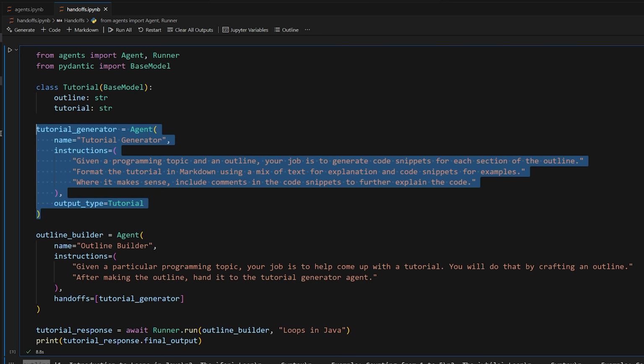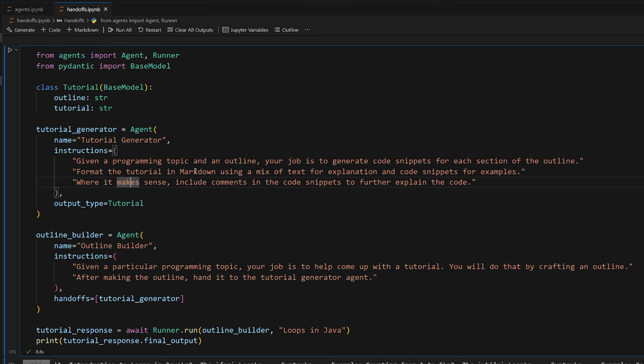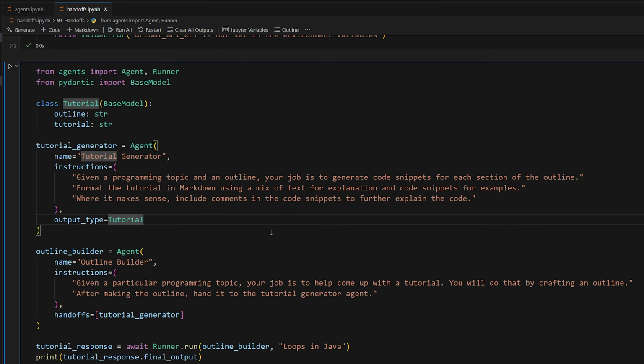So it has access to both, it just wasn't returning both before because we told it to only return the tutorial. Now that we added the output type, it knows that it needs to return both the outline that was used and the tutorial itself that it actually generated on its own. Hopefully that makes sense. I don't know about you guys, but this is pretty awesome.